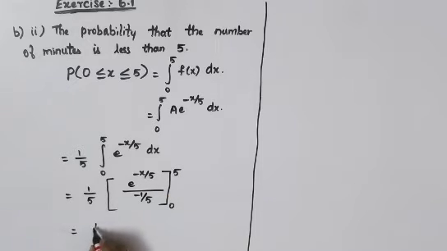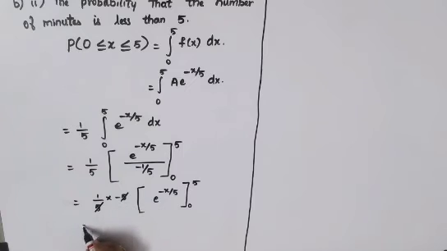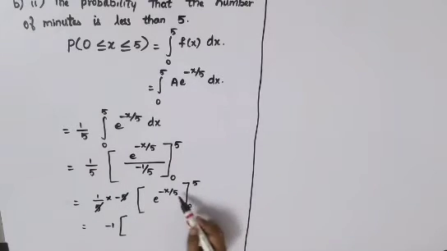So which is equal to 1 by 5. Take a reciprocal, you will get minus 5 e power minus x by 5. Your limit is from 0 to 5. Cancel this 5 and 5, you will get minus 1. Now substitute your limit over there, upper limit minus your lower limit.